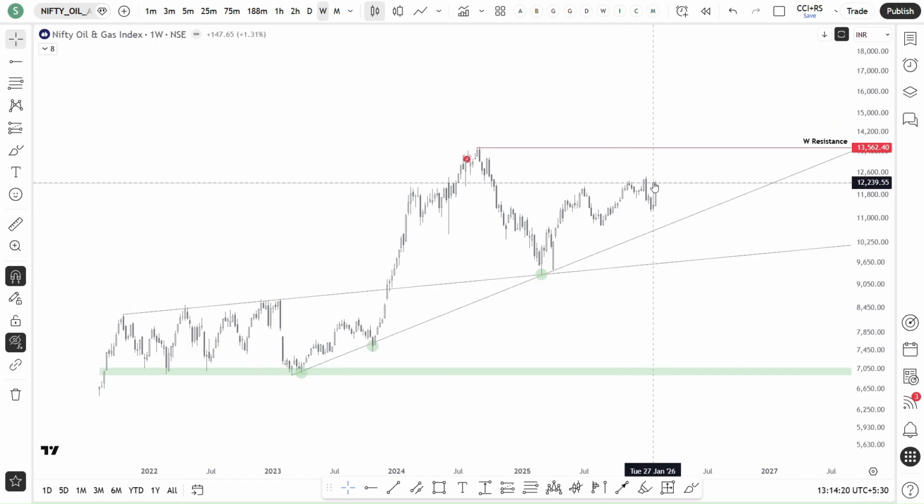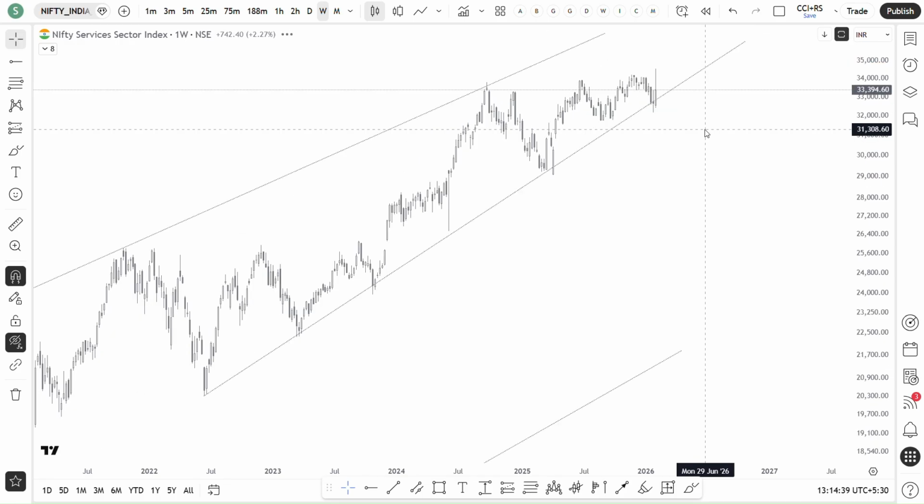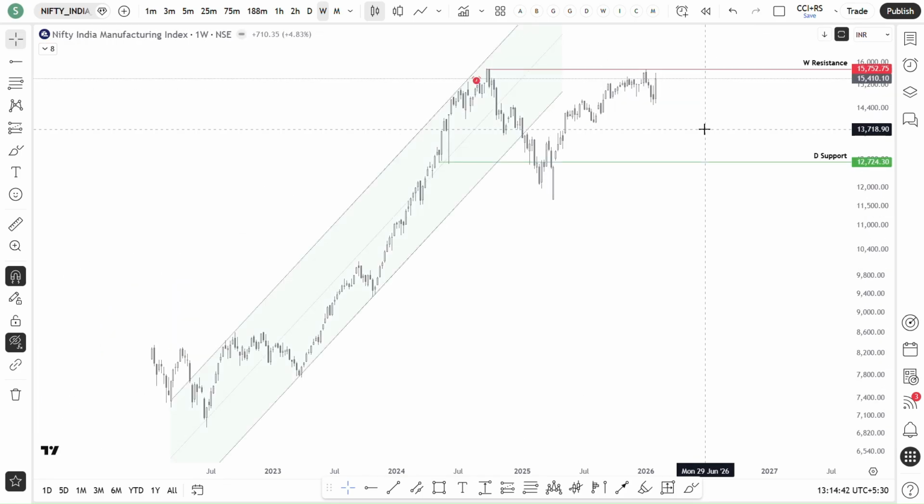I think this price is trying to reach the previous supply zone, which is 13,500. So I will also study stocks from this sector in coming days. Then infrastructure, it is also strong. This has to break out from this supply.